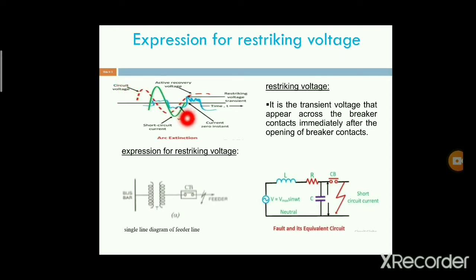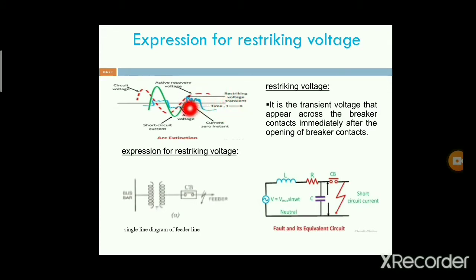For that reason the voltage rises and starts oscillating. These oscillations are also called transients. The peak of this transient is known as the restriking transient voltage.